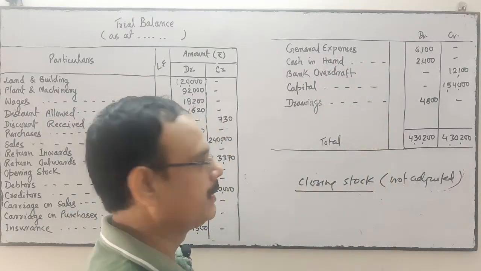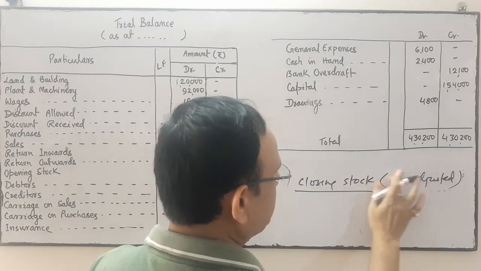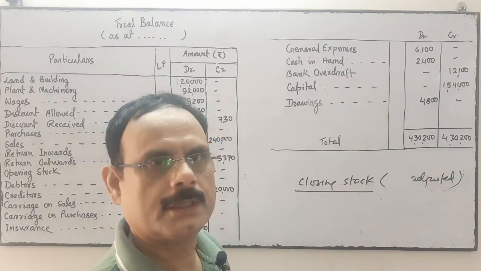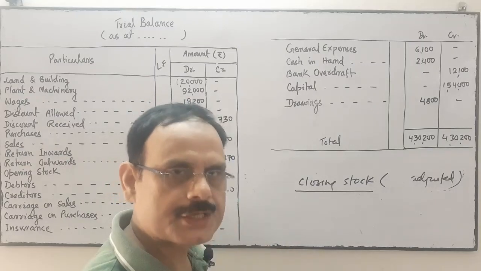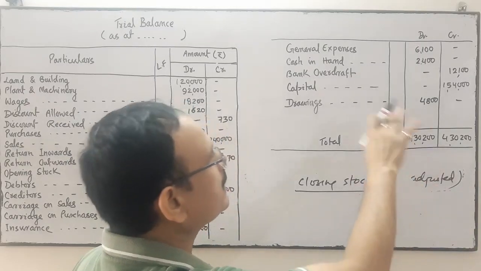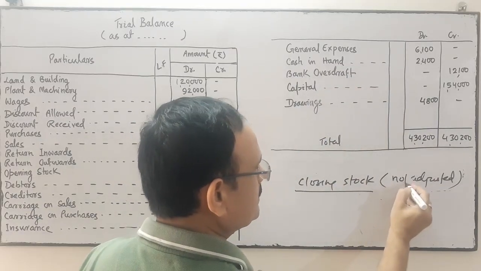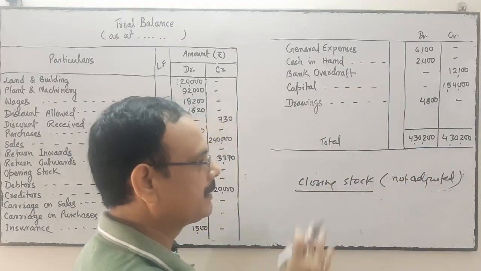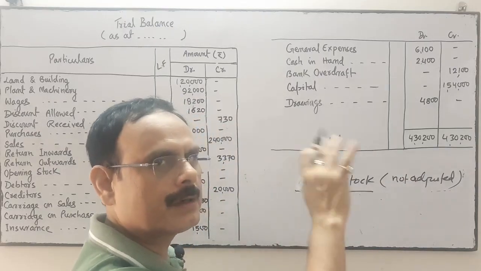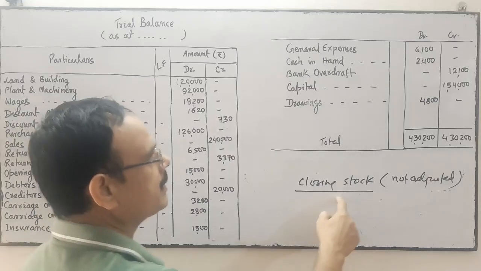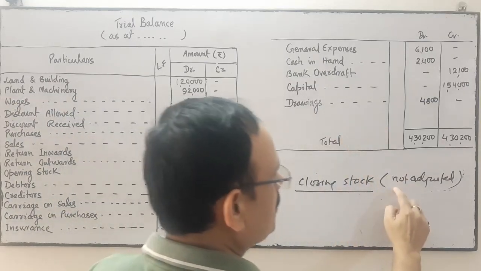But if it is adjusted, then the closing stock comes inside the trial balance. When the closing stock is adjusted with the purchase, it will come inside the trial balance. But if it is not adjusted with the purchase, then it will be in the adjustments, not inside the trial balance.